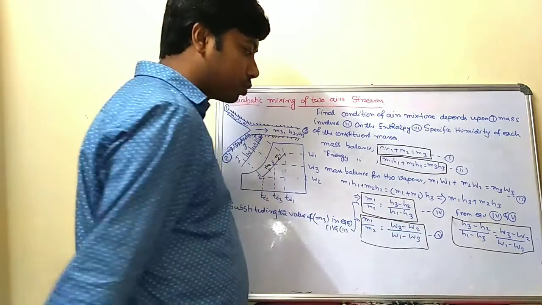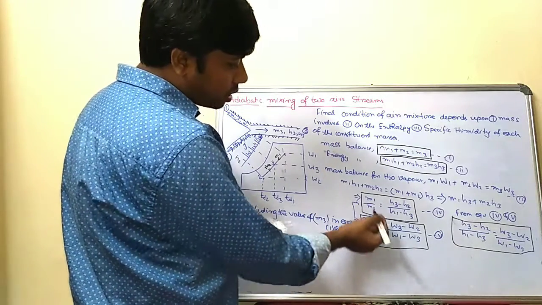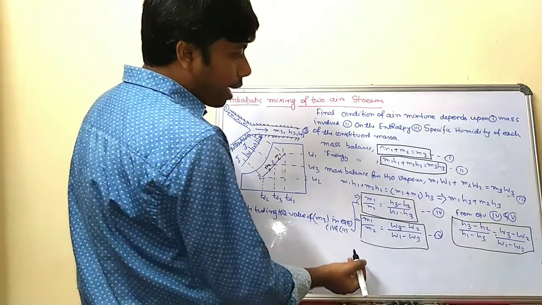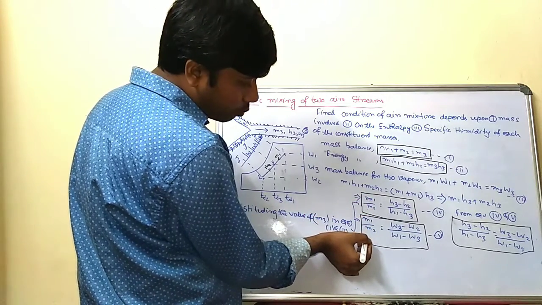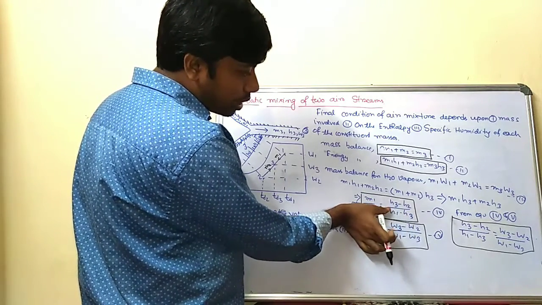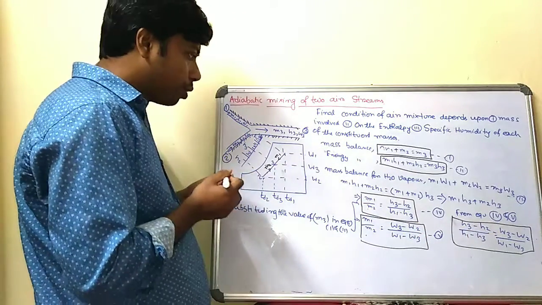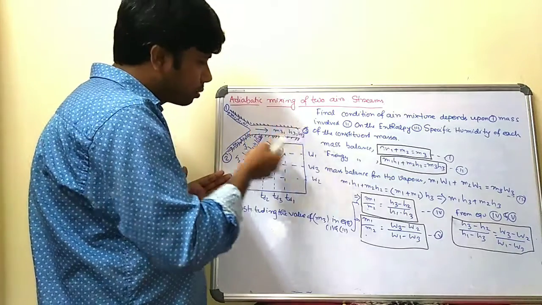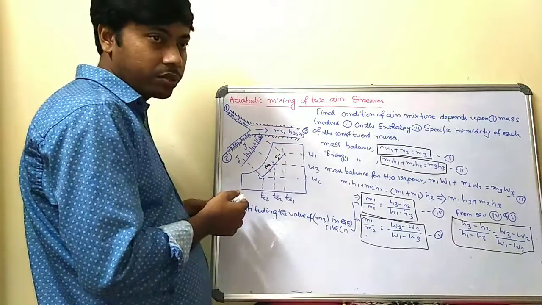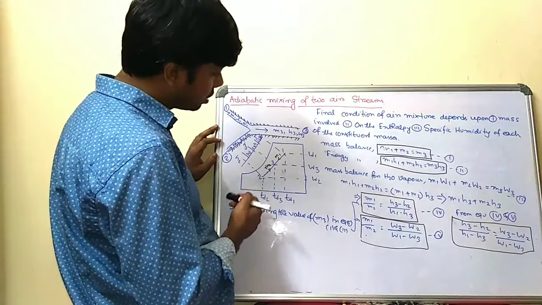Then you get the value of m1 by m2 in terms of w3 minus w2 over w1 minus w3. Both expressions give m1 by m2, so this one is equal to this one. Now, if you draw this process on the psychrometric chart, it will be shown as follows.